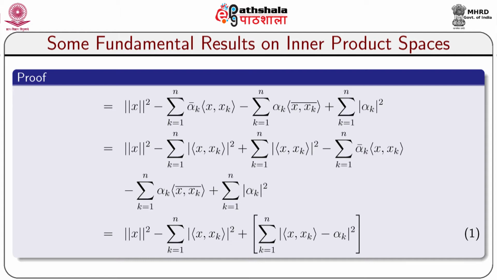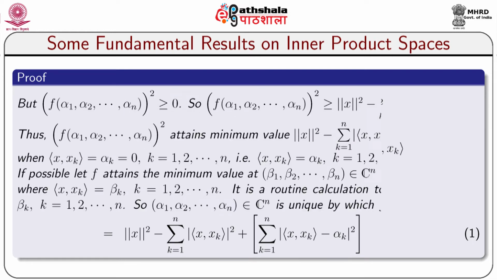Equal to norm of x square minus sigma k equal to 1 to n modulus of inner product (x, xk) whole square, plus sigma k equal to 1 to n modulus of inner product (x, xk) whole square, minus sigma alpha k bar inner product (x, xk), minus sigma alpha k inner product (x, xk) bar, plus sigma modulus of alpha k square. This is again equal to norm of x square minus sigma k equal to 1 to n modulus of inner product (x, xk) whole square, plus, within the third bracket, sigma k equal to 1 to n modulus of inner product (x, xk) minus alpha k whole square, which is equation number 1.